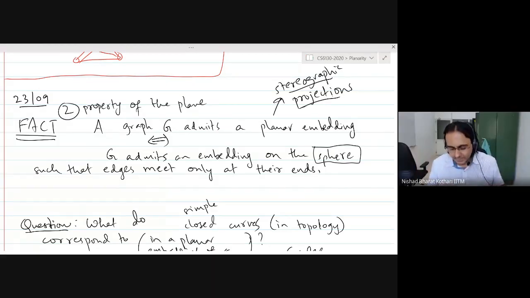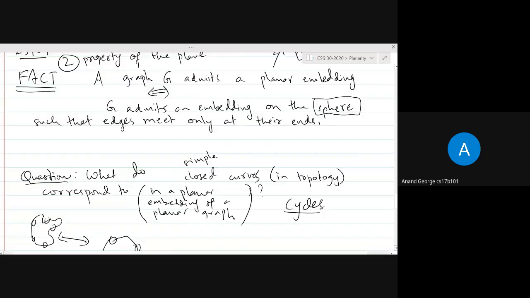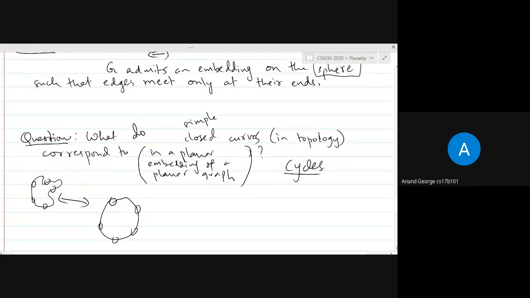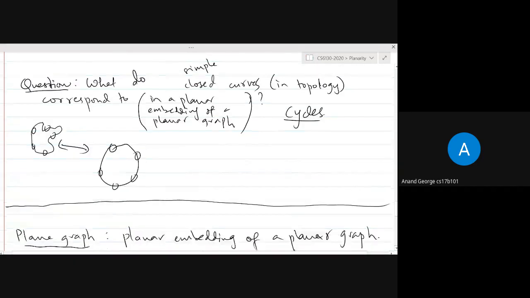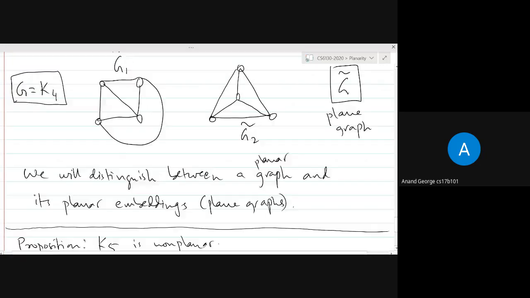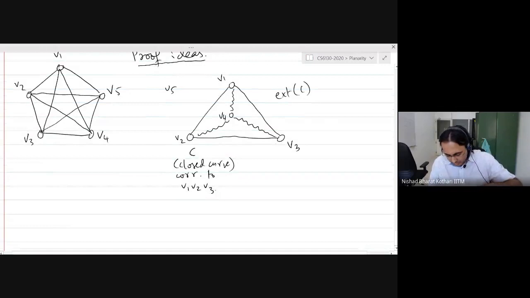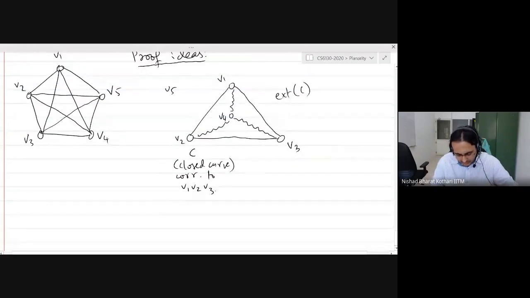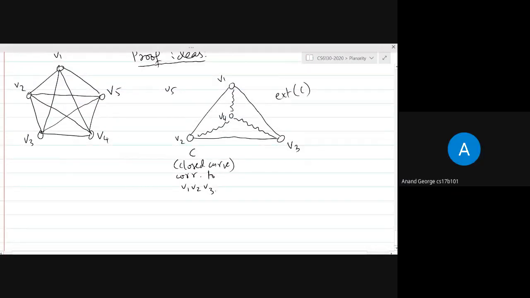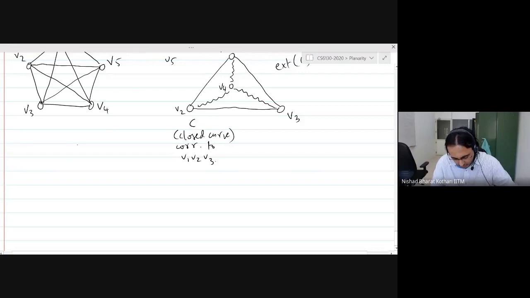In this case, if instead of having three straight lines forming a triangle, you draw three curved lines, then it should be possible to put V4 in both the interior and the exterior. So you want to draw curved lines instead of straight lines? Something like this, V1, V2, V3?